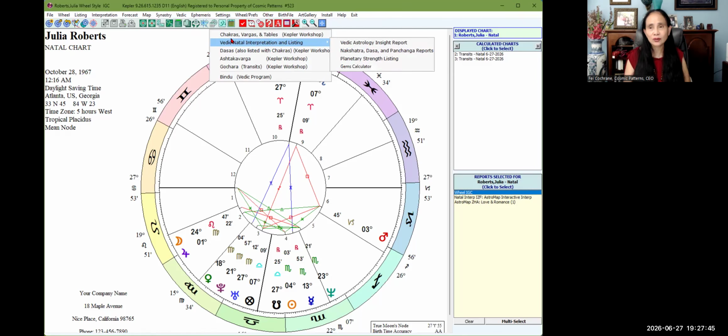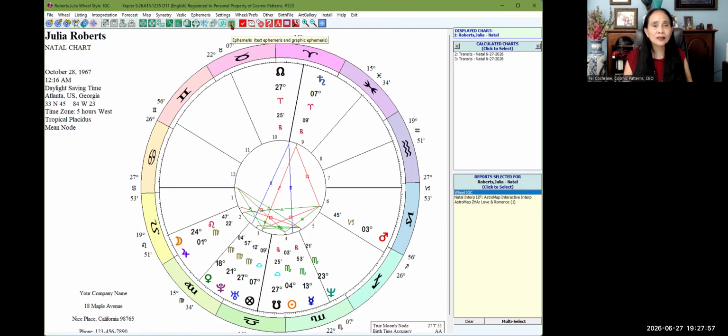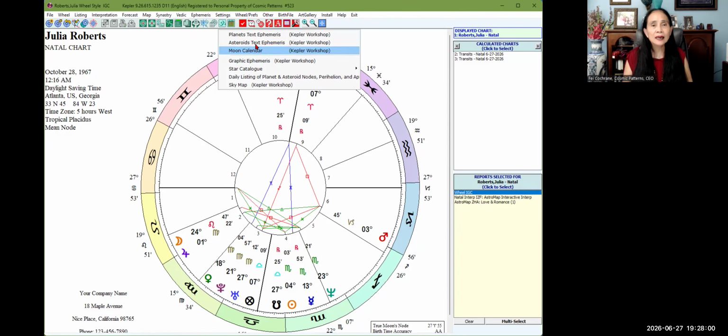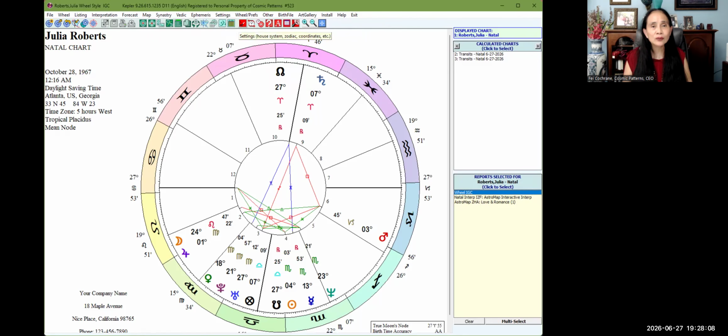Kepler comes with two parts actually, the main system and the Kepler workshop, which is all about the Vedic system. When you click on this, you can select the text ephemeris, asteroids ephemeris, graphic ephemeris, star catalog, and all that good stuff.